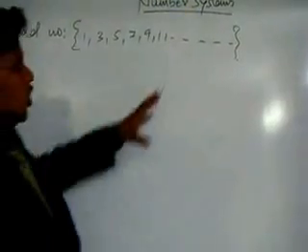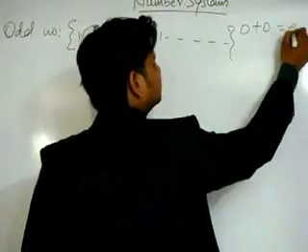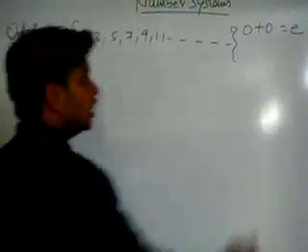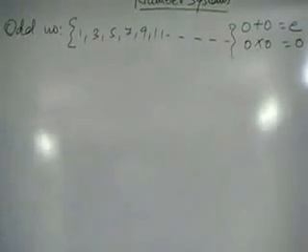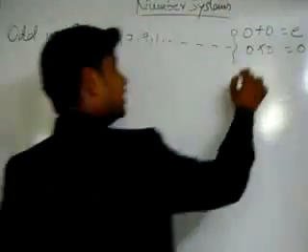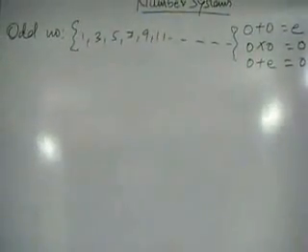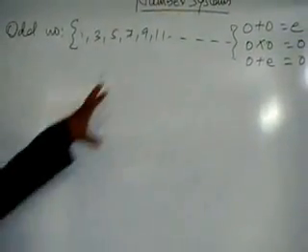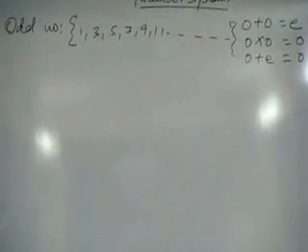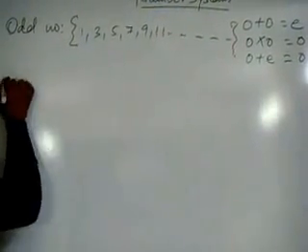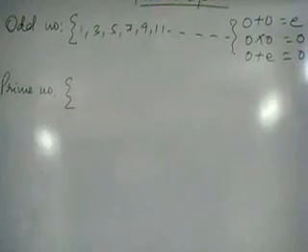A very important concept about odd numbers is an odd number plus an odd number gives me an even number. An odd number into an odd number gives me an odd number. An odd number plus an even number gives me another odd number. So these are certain things which we will require at the time of problem solving. The next type of numbers are prime numbers. What are prime numbers?